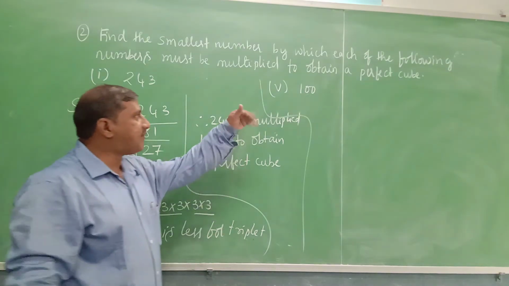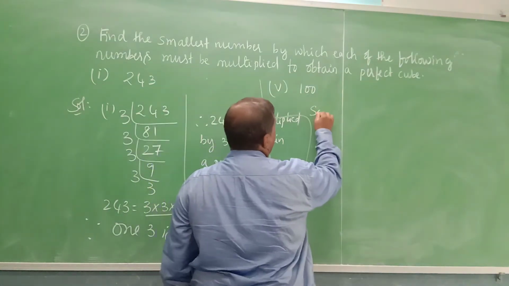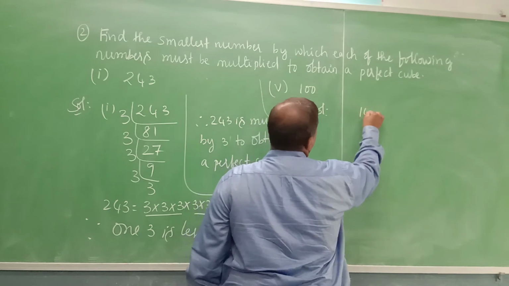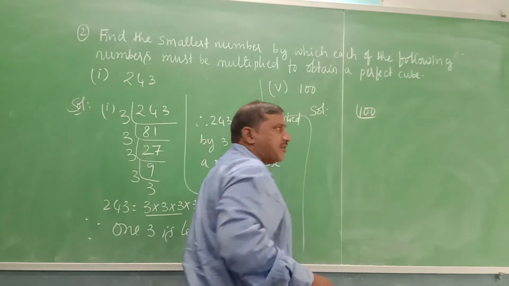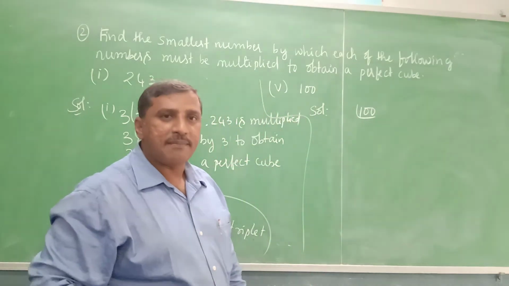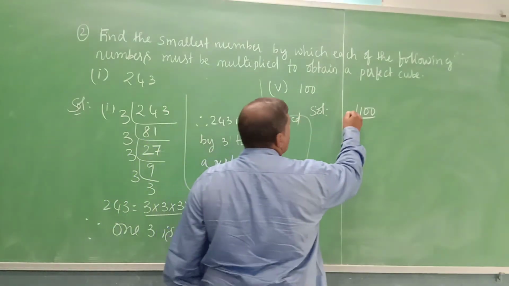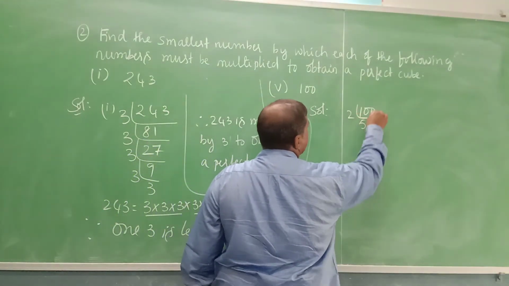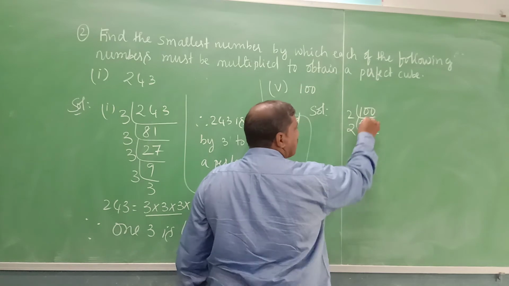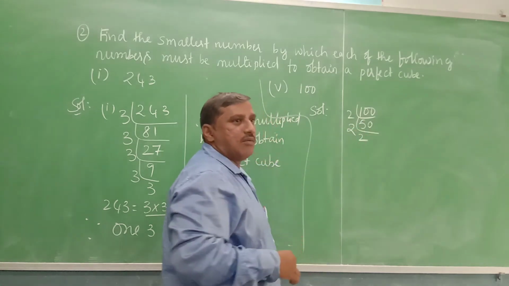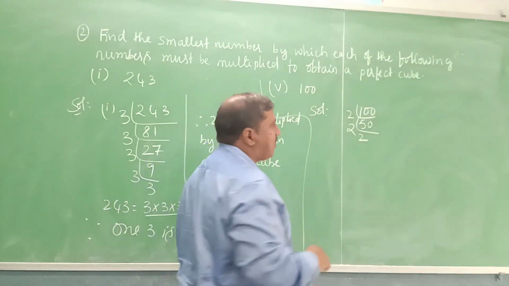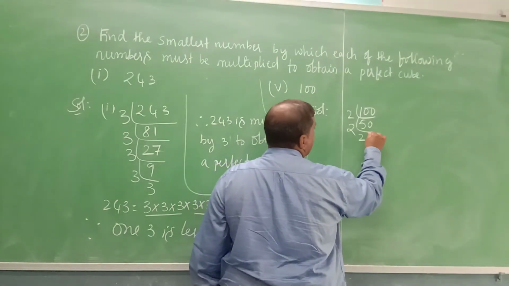Now the fifth question. Find the prime factorization of 100. Yes, in the unit place we have 0, it is an even number and it is divisible by 2. 2 5s are 10, 2 zeros are 0. Again with 2, 2 2s are 4, 5 minus 4, 1, bring 0, 10. 2 5s are 10.